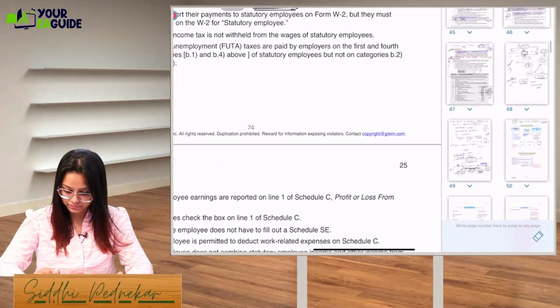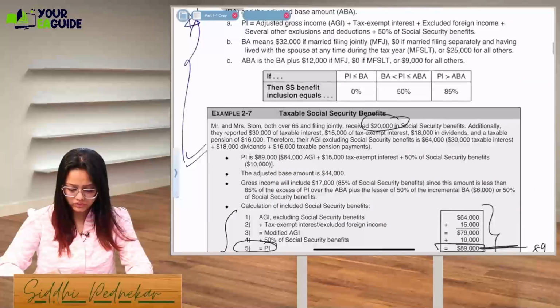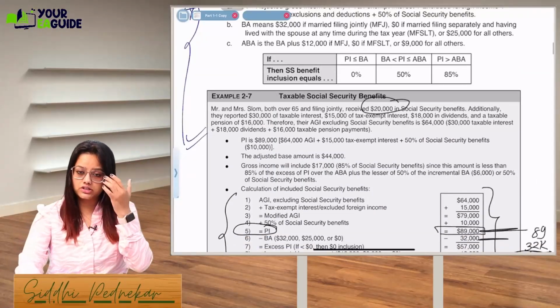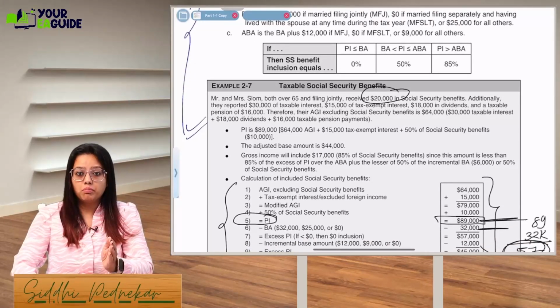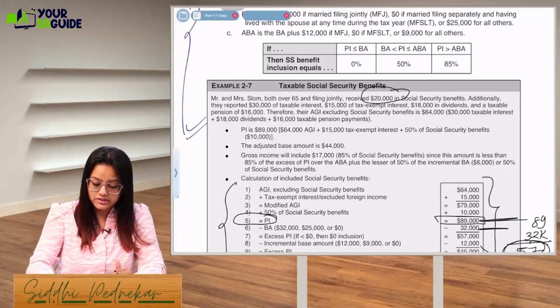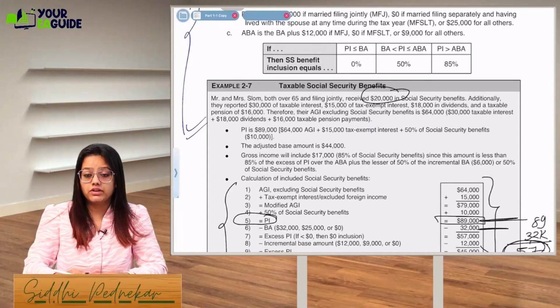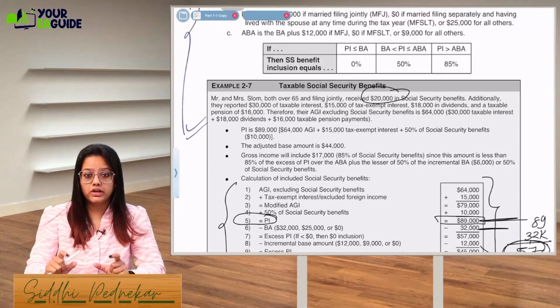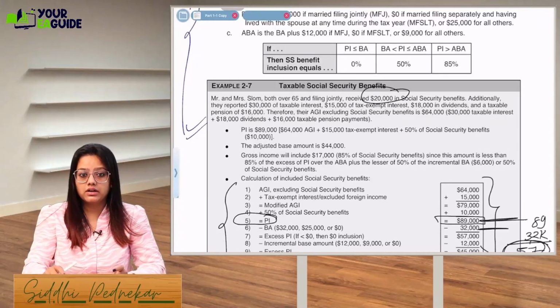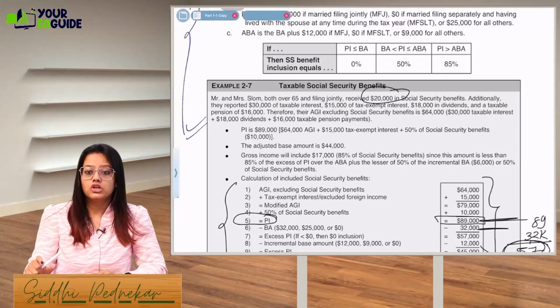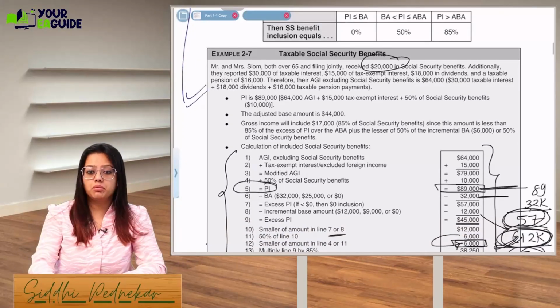Yeah, it's here. See, what you have to do is, I'll just take this example, you'll understand it. Mr. and Mrs. Slom both are over 65 years and they are filing a joint return, and they receive 20,000 as a social security benefit. Additionally, they reported 30,000 as taxable interest, 15,000 as tax exempt interest, 18,000 as a dividend, and a taxable pension of 16,000. So first you have to calculate the provisional income.